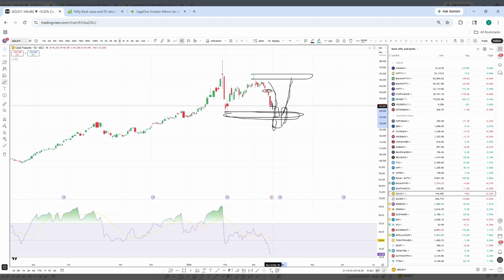I hope this analysis will help you trade next week in Nifty and Bank Nifty, and also look at the investment opportunities. Again, don't go with each and every stock to invest. Look for good fundamental stocks, do proper analysis, and only invest in good fundamental stocks. Again, I'm not eligible to show stocks here, as per SEBI guidelines, because I'm not a SEBI registered analyst. So you can go back and check what the good fundamental stocks are, and accordingly make your decisions.